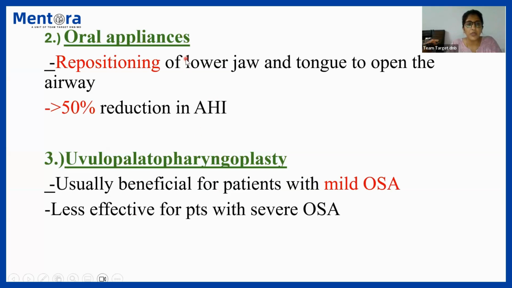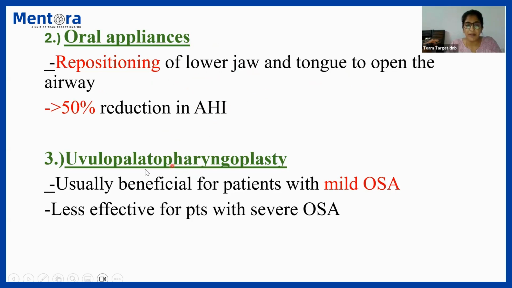Coming on to the next part, that is oral appliances and uvulopalatopharyngoplasty. What about oral appliances? This is regarding repositioning of the lower jaw and tongue to open up the airways, and causes more than 50% reduction in AHI. This is not an actual surgical procedure, just done with the help of certain appliances. In cases of mandibular or maxillary disorders, the lower jaw can be repositioned to keep the airways open.